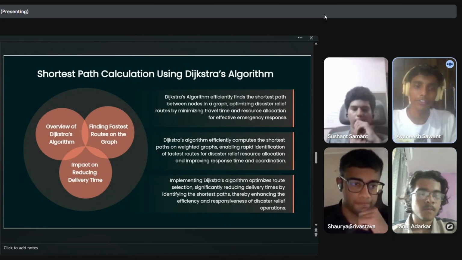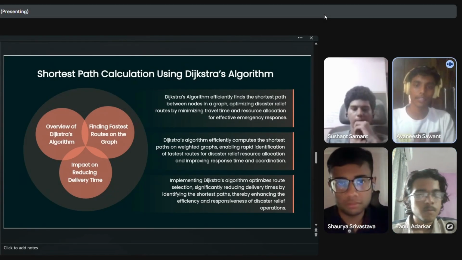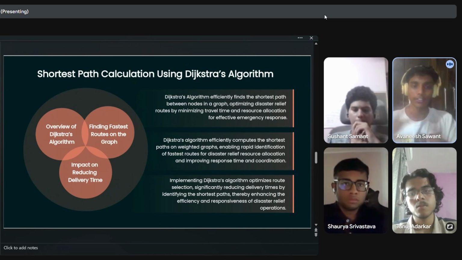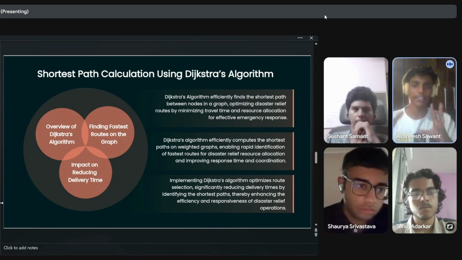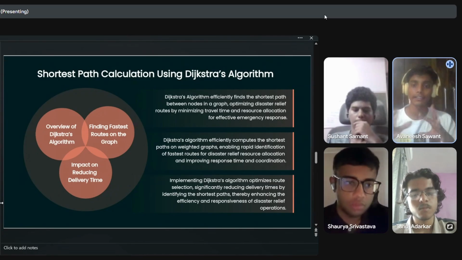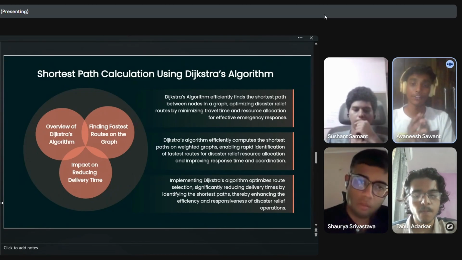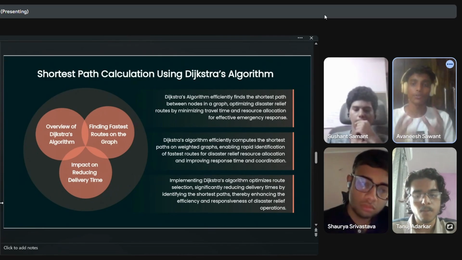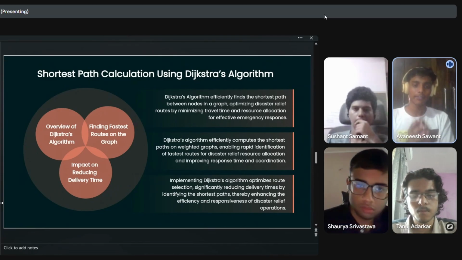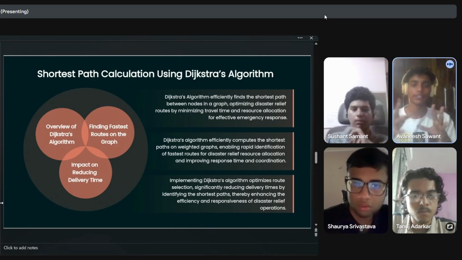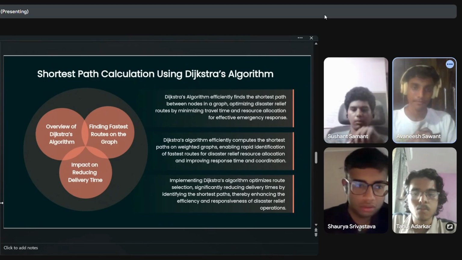Yeah, sure. So Dijkstra starts from a source, like the HQ in our case, and keeps checking all possible paths to reach the other locations. It always picks the currently known shortest distance and keeps updating as it finds shorter routes. It uses the concept of relaxation: if a new path offers a shorter distance to a node, it updates it, and finally it builds the shortest route to the destination step by step until it reaches the target location.